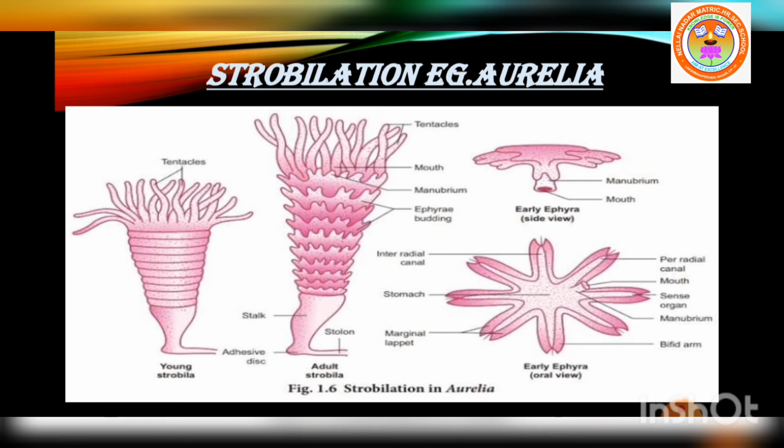So how the transverse fissions occur simultaneously in Aurelia is shown. So in the process of strobilation, several transverse fissions occur simultaneously. So this is another important type of fission.